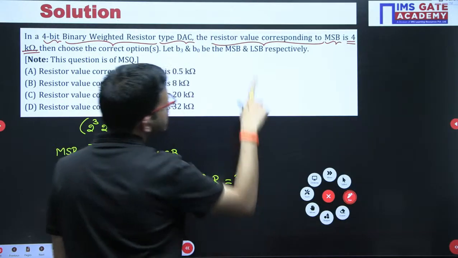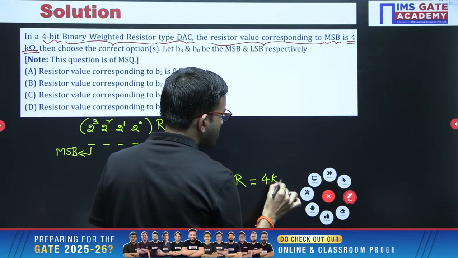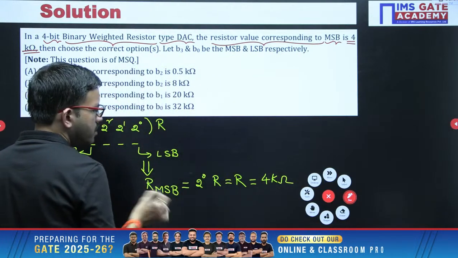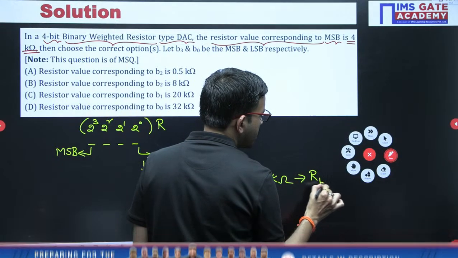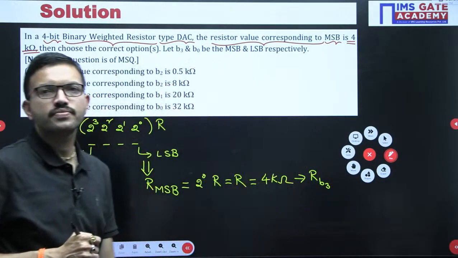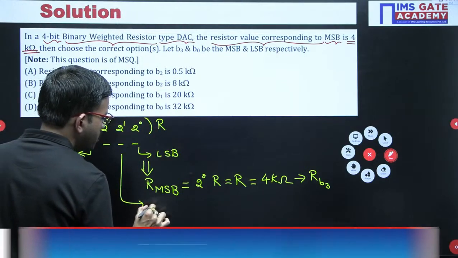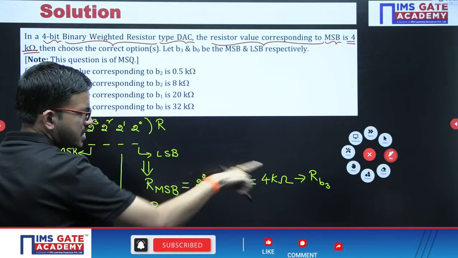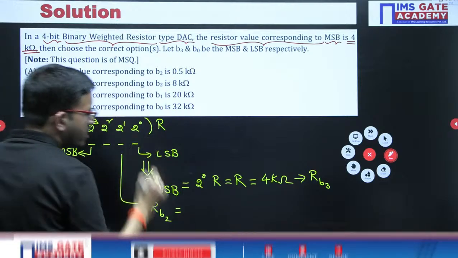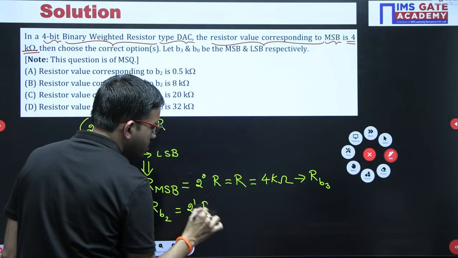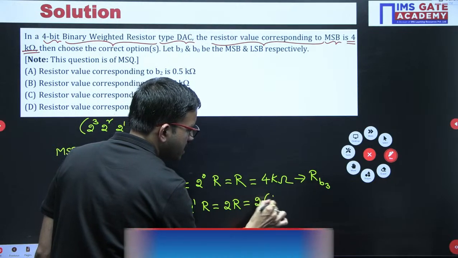In this question the R value is already given, the MSB resistor as 4 kilo ohm. So just for reference, you can mention this is the resistor value corresponding to MSB, that is your B3, that's all. Then 2 power 1 into R, that you are giving for B2, since this is B3 and the next bit will be B2. 2 power 1 into R, that is 2R, so 2 into 4K, that is nothing but 8K.